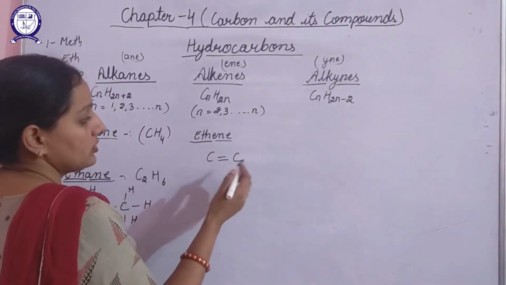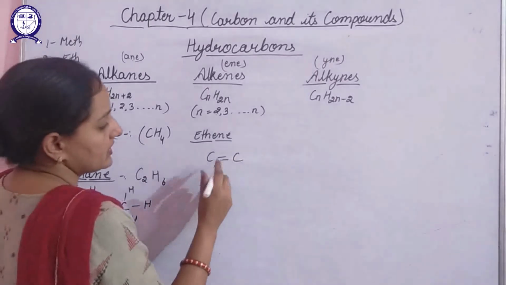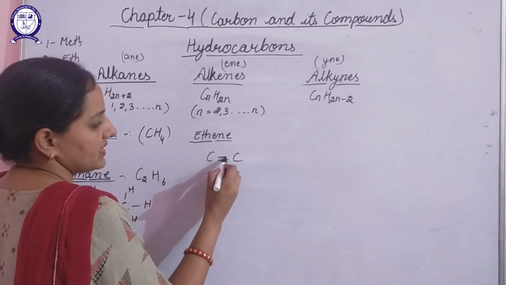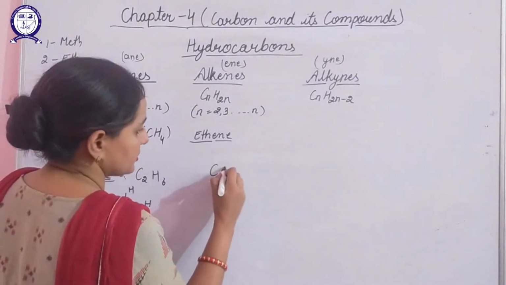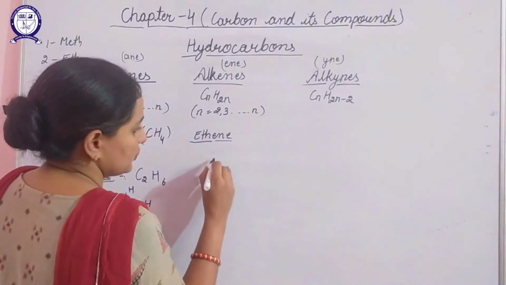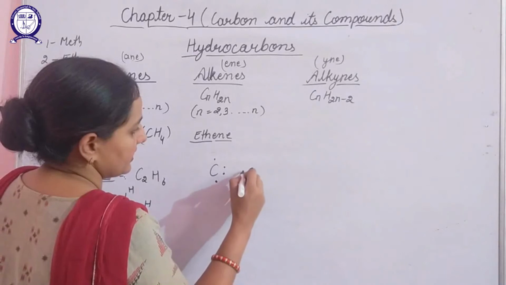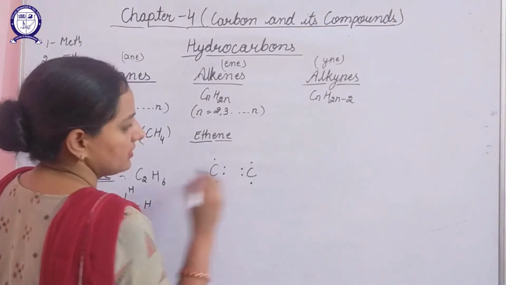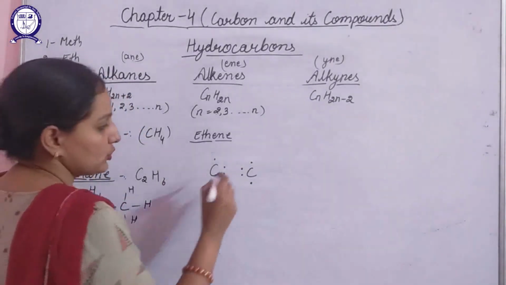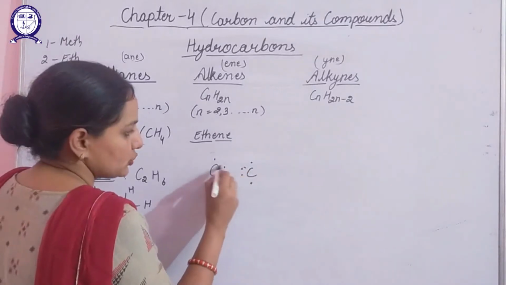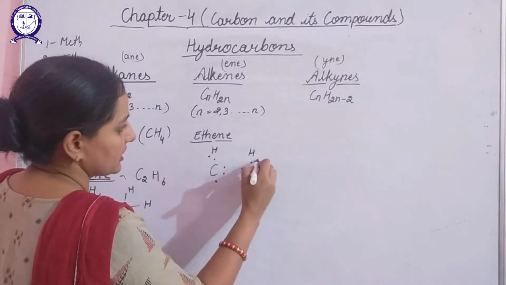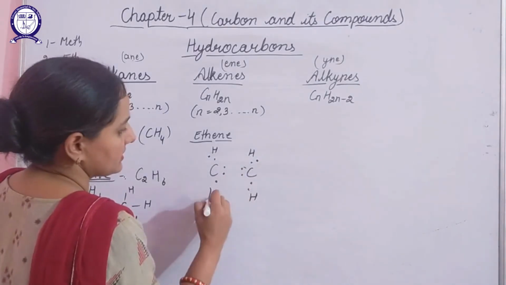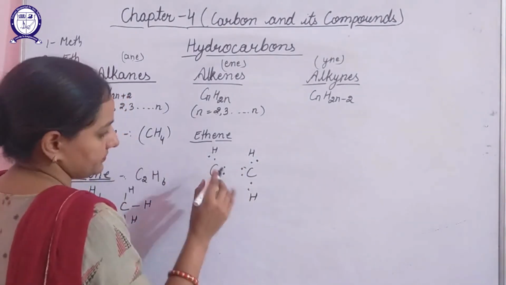So how will you draw their structure? If this carbon has shared 4 electrons, let's draw this with the help of a dot structure. 1, 2, 3 and 4. The other carbon atom 1, 2, 3 and 4. 4 electrons I have shown. These 2 they are sharing. One with this hydrogen atom, the other with this and this.